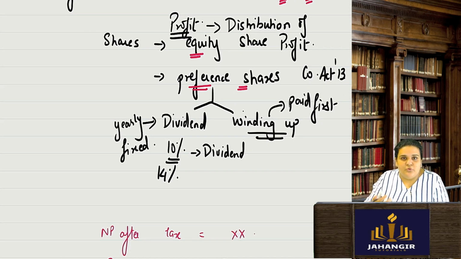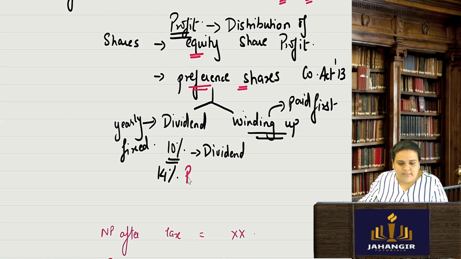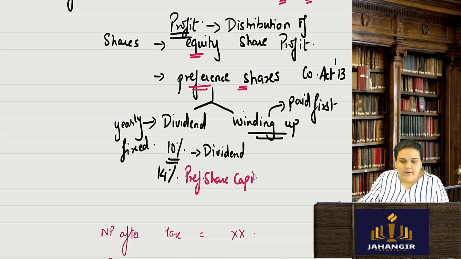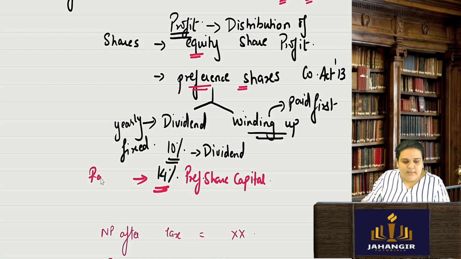When I issue my preference shares, at that time only the terms of dividend are fixed. I'll say 10% dividend or 14%. So I write it like this, 14% preference share capital. When I write the name of the account like this, 14% is nothing but the rate of dividend. So their dividend is yearly and fixed.